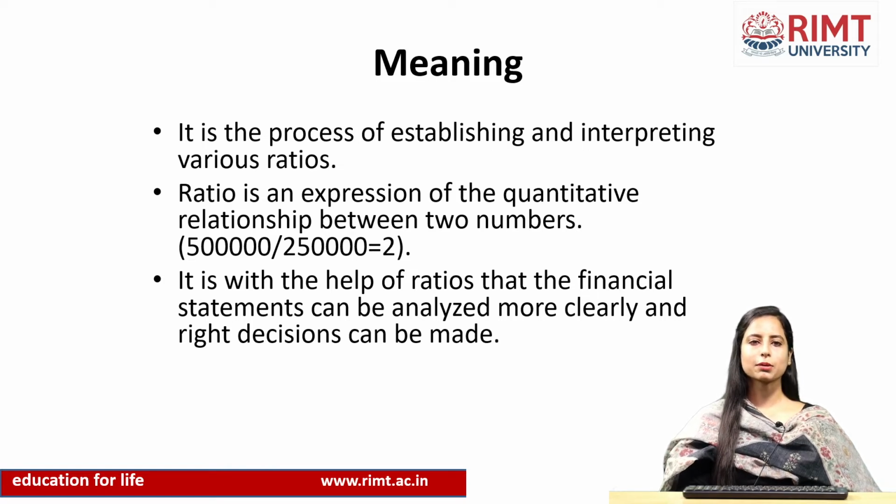5 lakh divided by 2,50,000. What does this mean? Say it's the relationship between current assets and current liabilities. Say it's the relationship between fixed assets and non-current liabilities. Say it's the relationship between debt and equity. So it can be the relationship between any of the numbers. It is with the help of ratios that the financial statements can be analyzed more clearly and right decisions can be made. Why so? Because it is basically a mathematical relationship between the numbers.